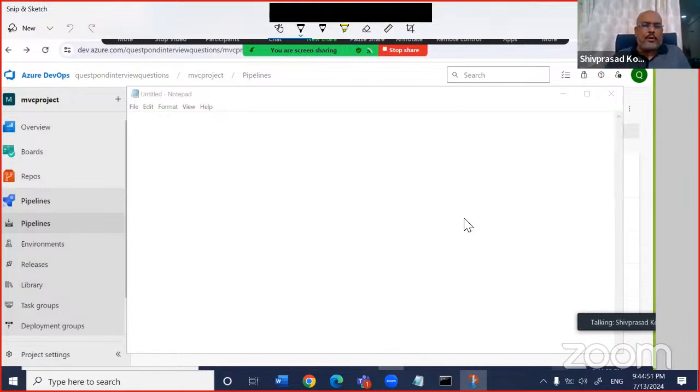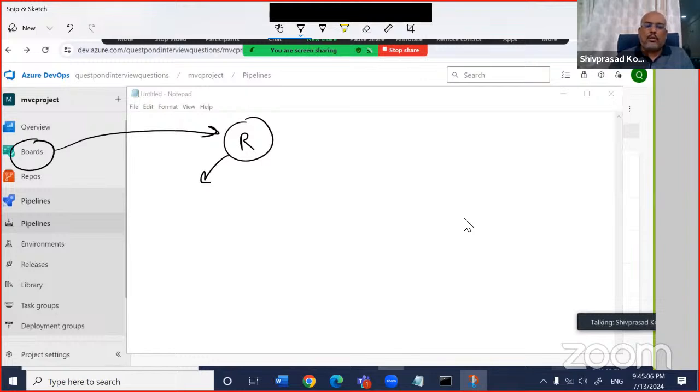So let's create a diagram. Basically, first thing, what happens? We said, to create a task and do the requirements, you will put it into the boards. Then you will check in the repository and do the coding. Now I'm not putting the architecture in between, guys. We can see that later on. So to do the coding and execution, you will use these repositories, right?